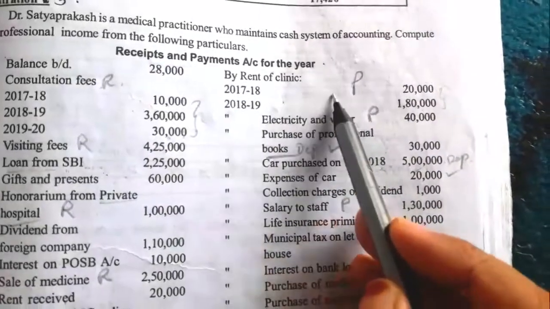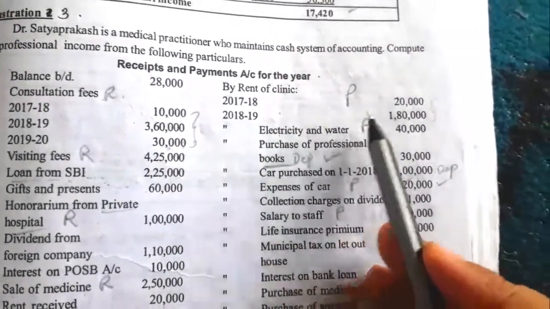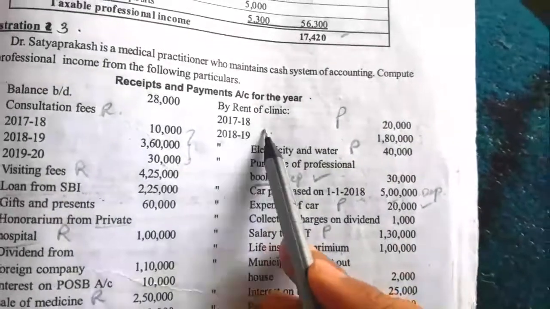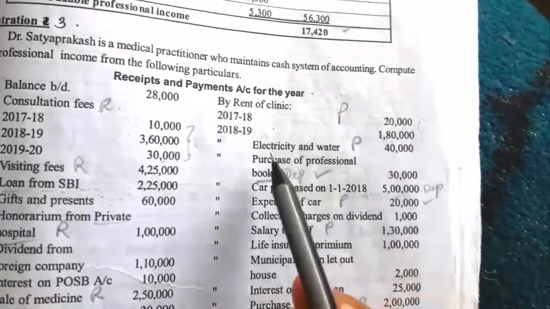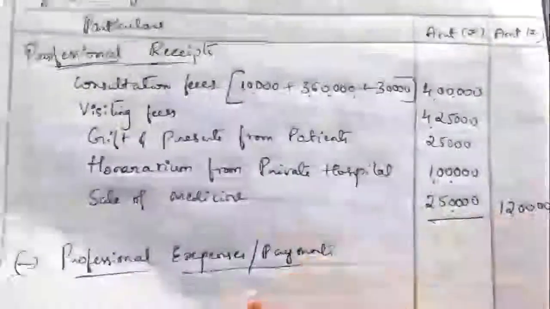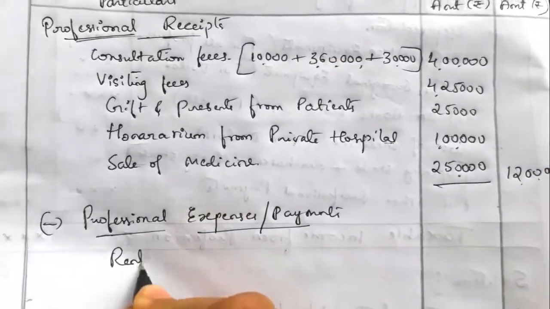Under that, the first one is rent of clinic. This doctor has paid rent for the clinic of rupees 20,000 for the year 2017-18 and 1,80,000 for the year 2018-19. On these two payments he can claim a deduction. So write rent of clinic.